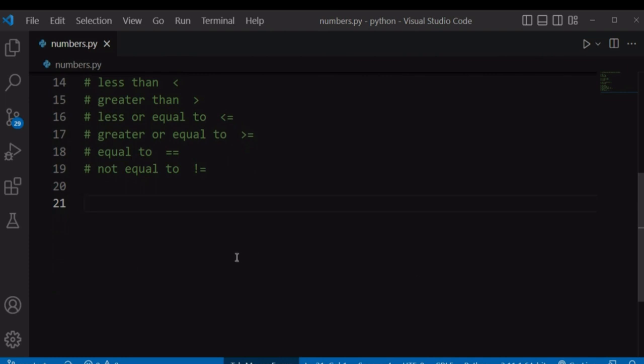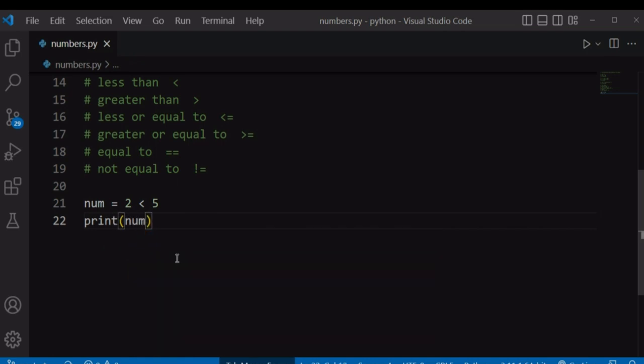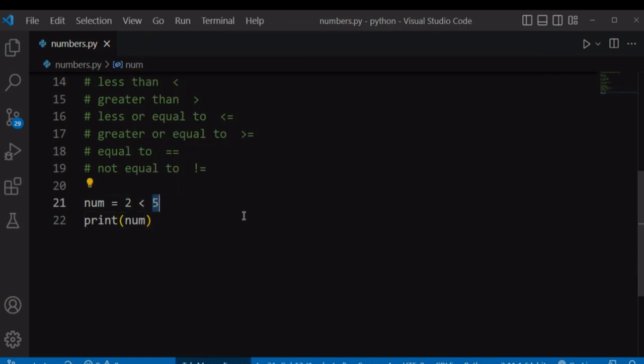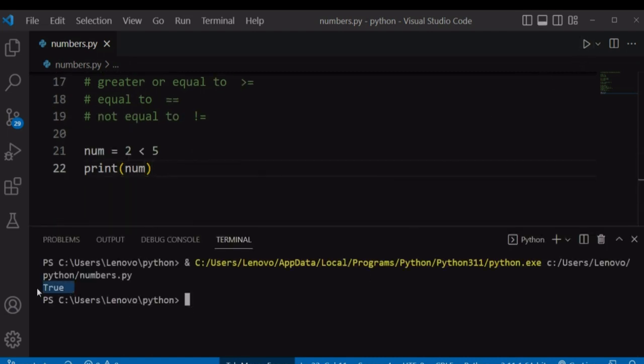Let's say if you want to check whether 2 is less than 5, we use the less than sign. So let's store this in a variable num. And let's print this num onto the screen. The less than operator first checks if the left hand value is less than the right hand value, and if so, it will return true, otherwise it will return false. Let's run this code. It will return true because 2 is less than 5. Let's check if 2 is less than 0. Run our file. It will return false because 2 is not less than 0.